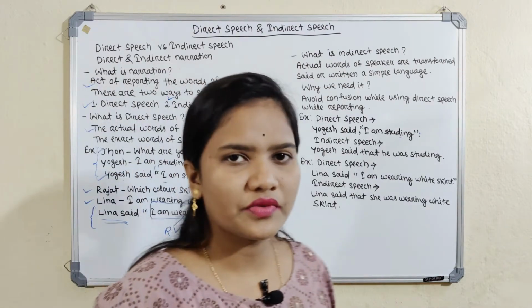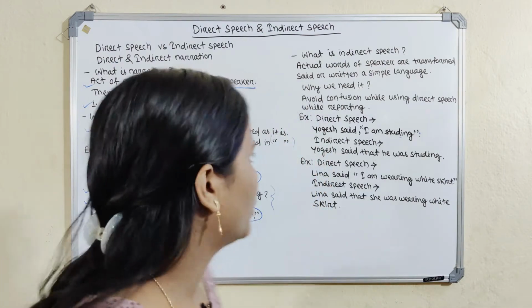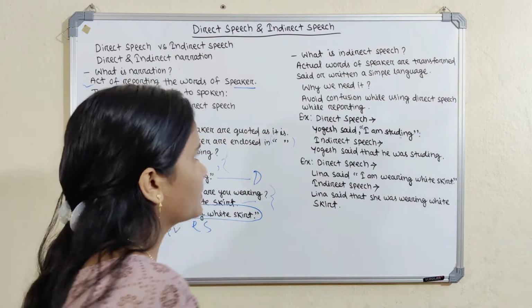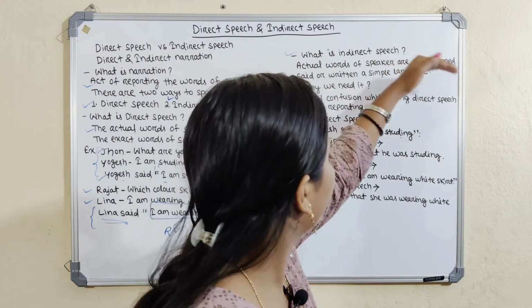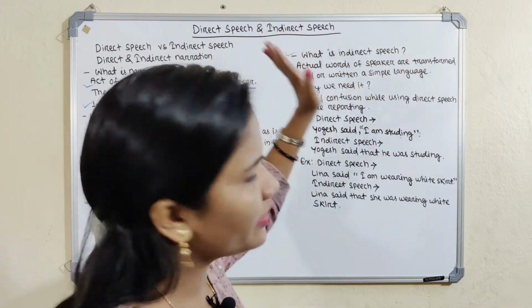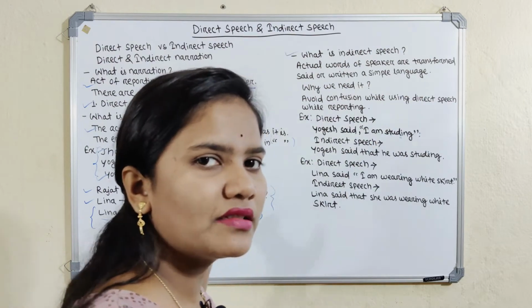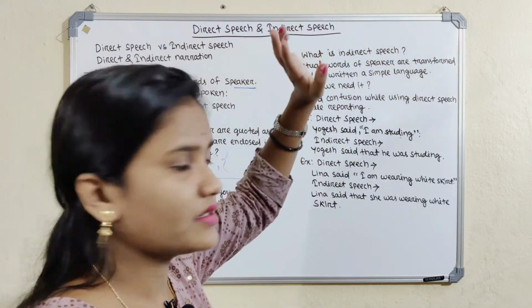But indirect speech is: Lina said that she was wearing a white skirt. This is the conversion of direct to indirect speech. If direct speech is converted into simple language, that is called indirect speech.